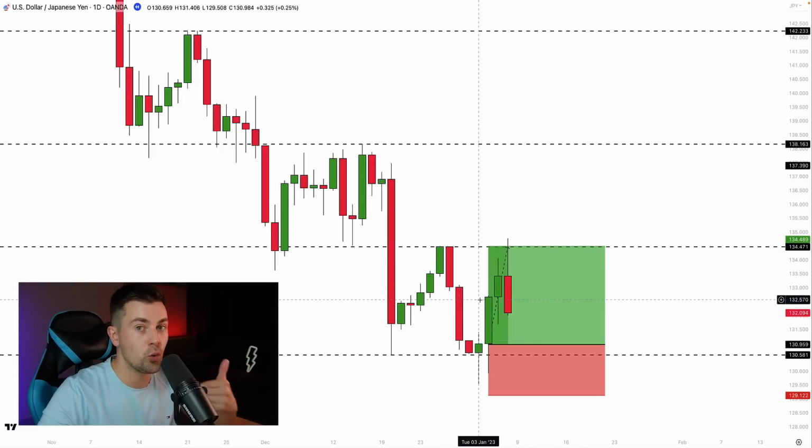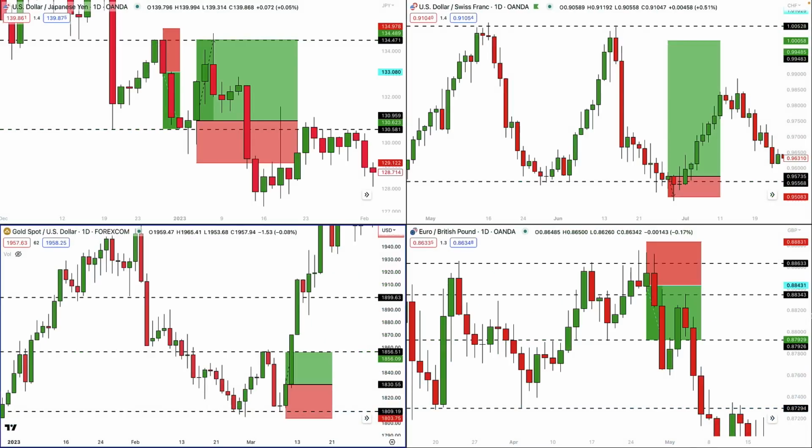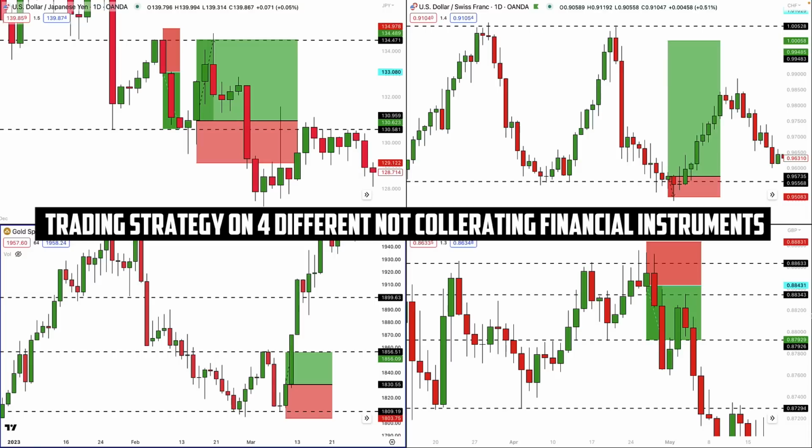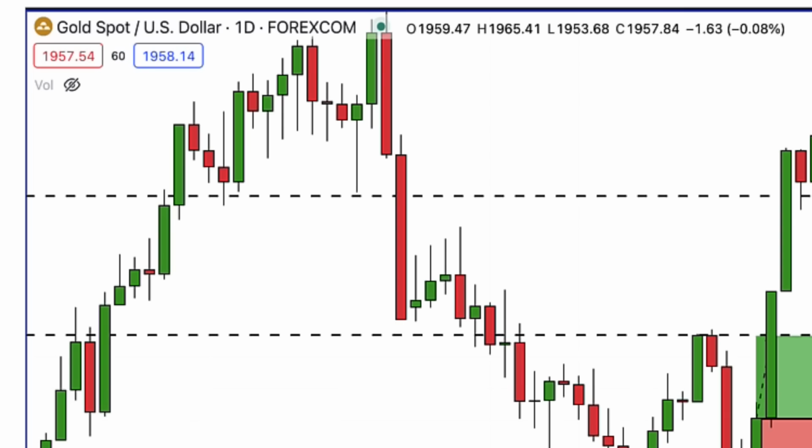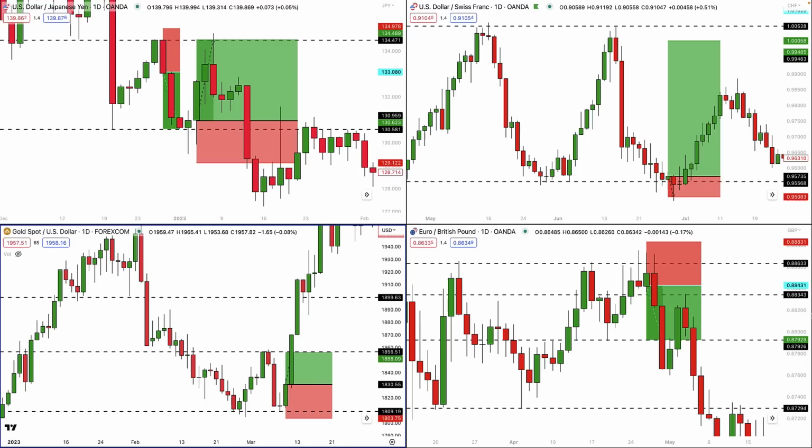this strategy worked. So now about the backtesting results. I decided to backtest that trading strategy on 4 different not correlated financial instruments. I tested that on dollar yen, dollar Swiss, gold, and euro pound. And here are the results that I got.